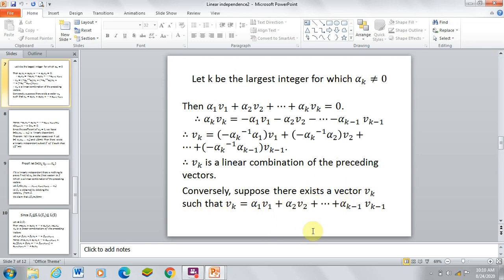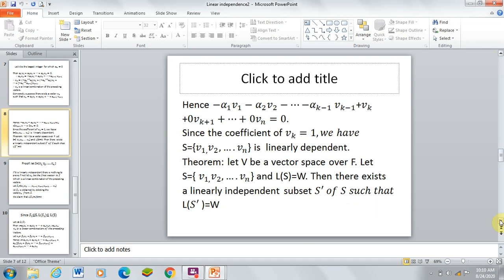So this can be written as minus alpha 1 v1 minus alpha 2 v2 and so on, minus alpha k minus 1 vk minus 1 plus vk, plus the remaining terms 0 into vk plus 1 up to 0 into vn, equal to 0.